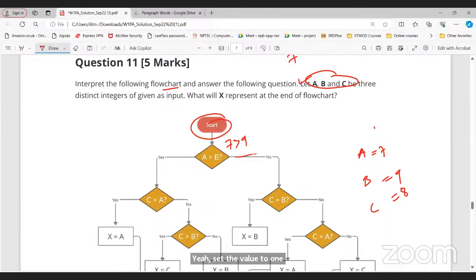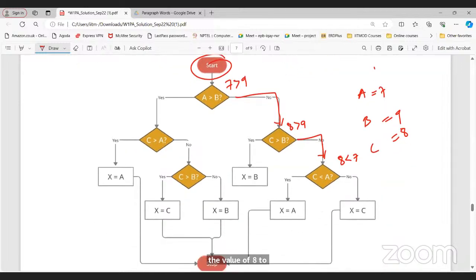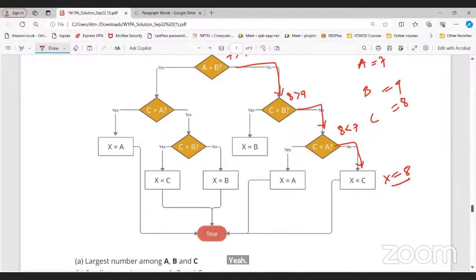No, so we go to false. What about C greater than B, 8 greater than 9? No, false. Then follow this. Whether C is less than A, is 8 less than 7? No, false. Then X equals C, that is basically 8, right? Is it correct? Yes. Now go to stop.